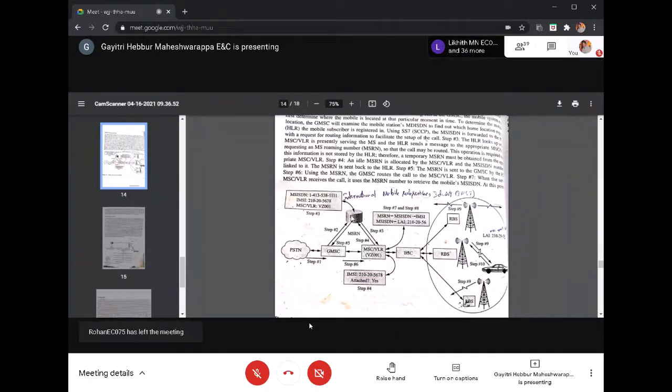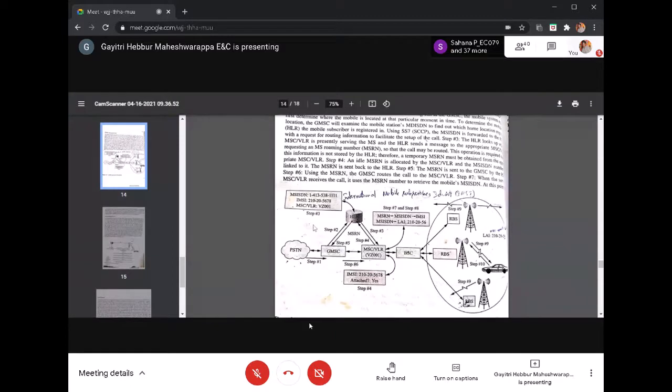It will take the information from the HLR, home location register, based on the MSISDN number dialed from the PSTN. The MSISDN number is 14135381111. This is the country code, this is the area code, and this is the subscriber number. From the IMSI number, this information, it will come to know that the call is routed to MSC VLR1.